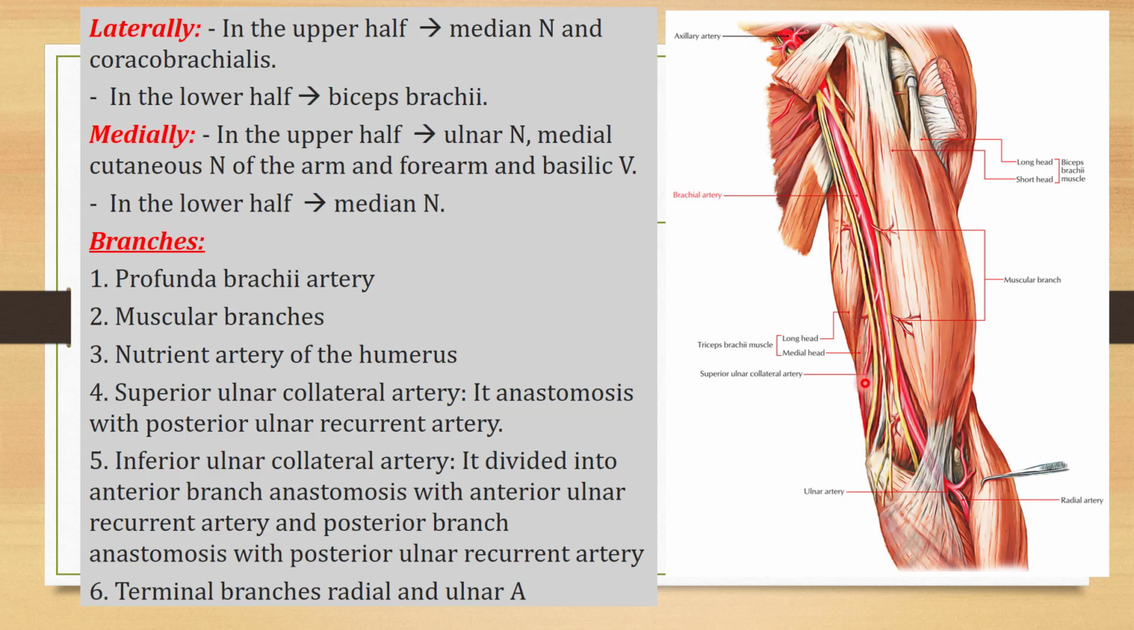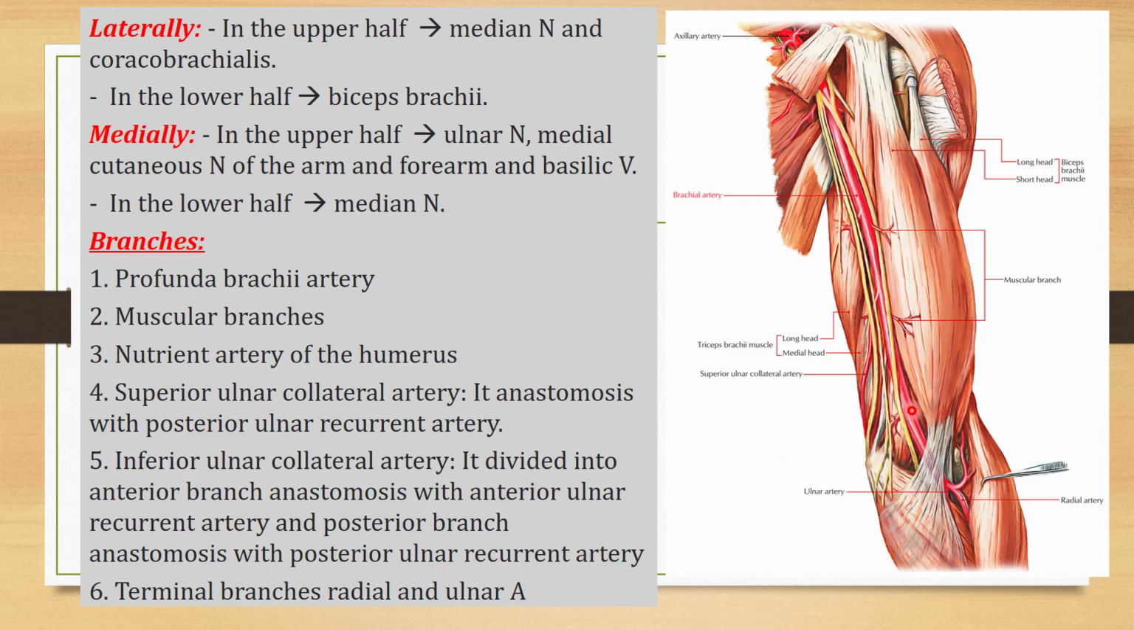This superior ulnar collateral artery will anastomose with the posterior ulnar recurrent artery, which is coming out from the ulnar artery. Then there is one inferior ulnar collateral artery. It is divided into an anterior branch, which will anastomose with the anterior ulnar recurrent, and a posterior branch, which will anastomose with the posterior ulnar recurrent artery. So the superior ulnar collateral artery and the posterior branch of the inferior ulnar collateral artery will anastomose with the posterior ulnar recurrent artery.